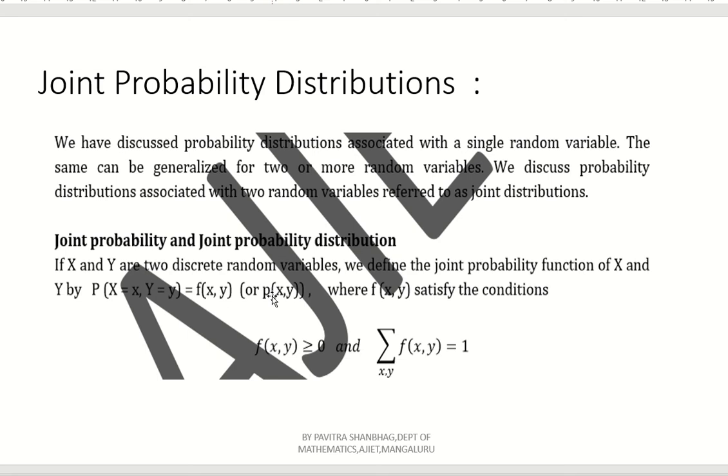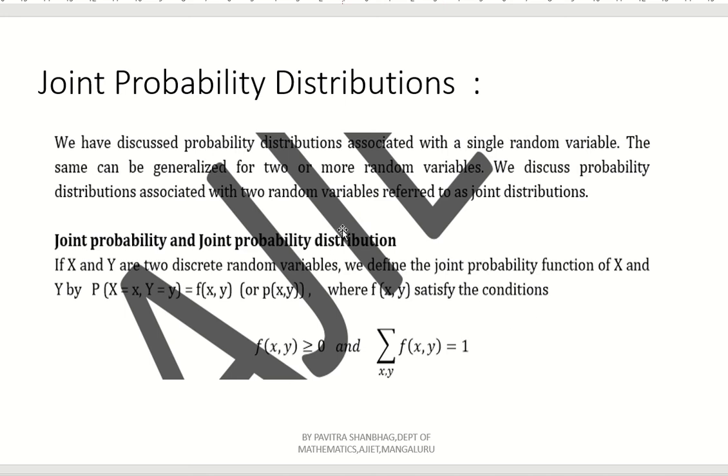In some textbooks they will give it like f of xy, or sometimes p of X equal to x and Y equal to y. So no need to bother about these notations. Sometimes in the question paper they may give it in terms of small p, where f of x comma y satisfies two conditions, right?